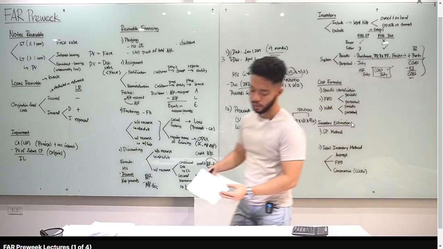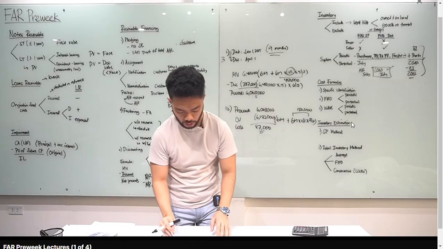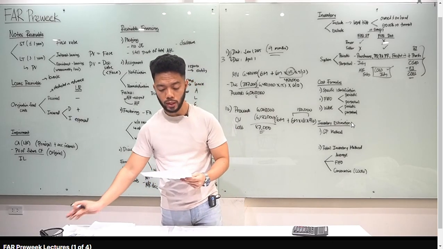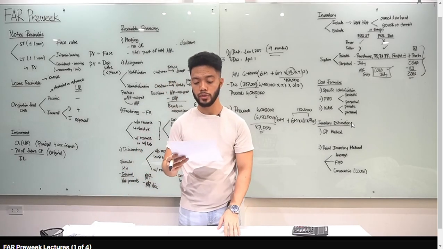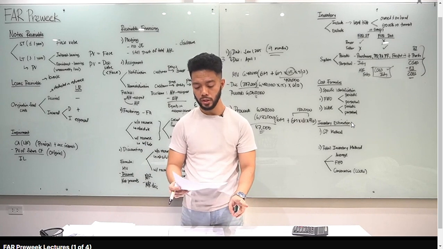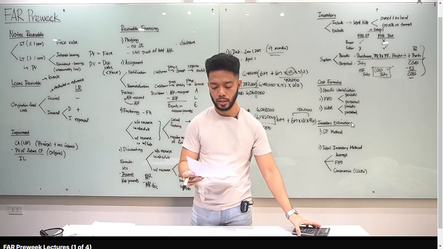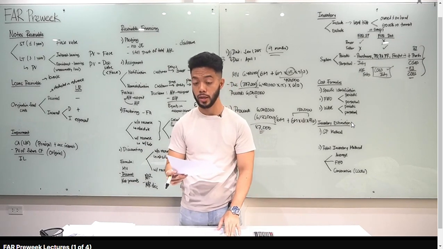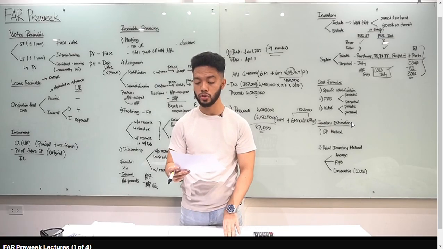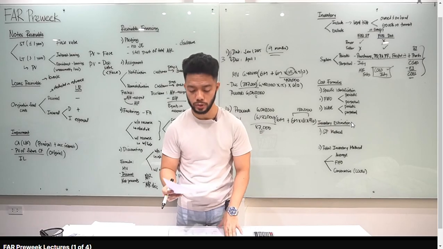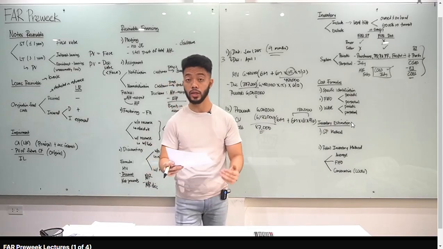Let's answer our handouts. Inventory. Inventories include all of the following except, okay, A, held for sale in the ordinary course of business, yes. B, in the process of production or sale or your work in process, yes. C, in the form of materials or supplies to be consumed in the production, yes. D, held for use in the production or supply of goods or services, mali. PPE yung D, so D yung mali dyan, except D.